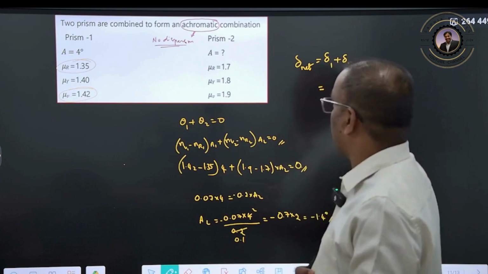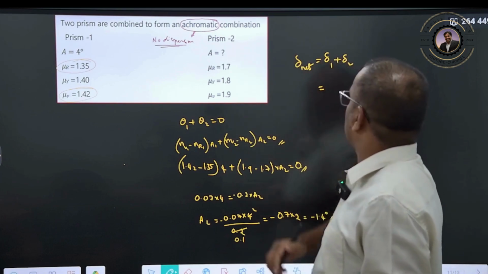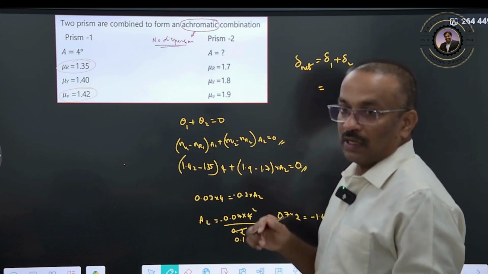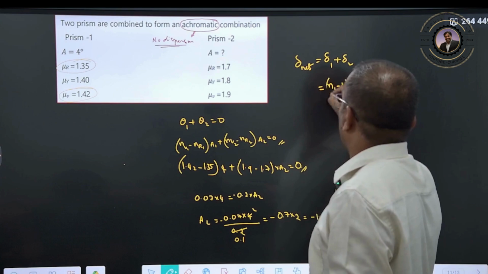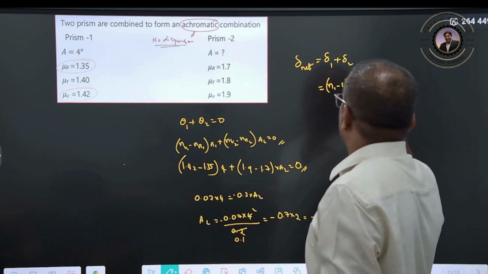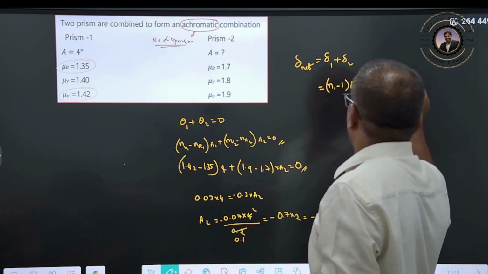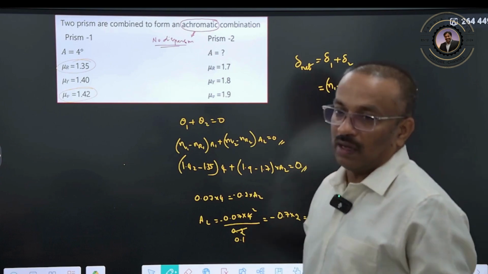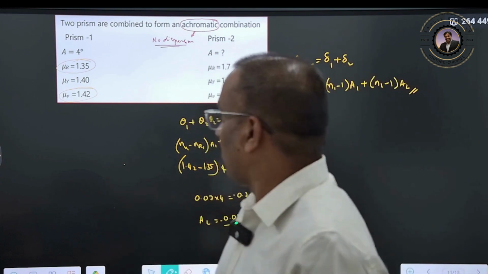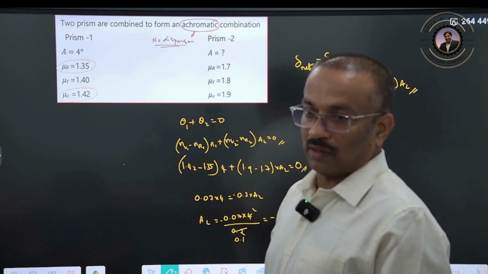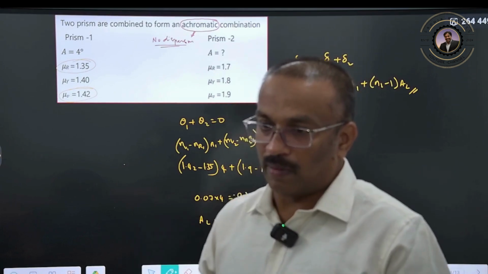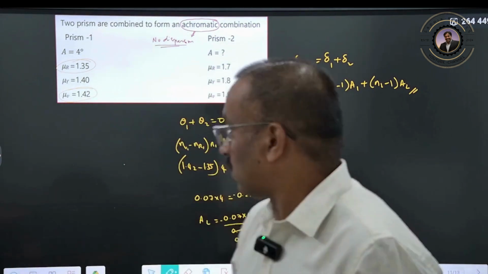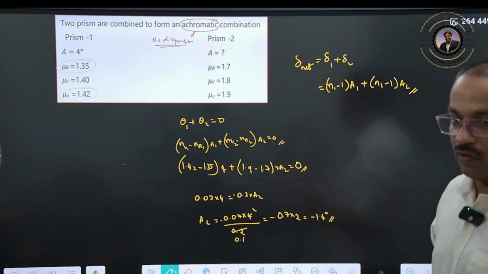So net deviation is n1 minus 1 into A1 plus n2 minus 1 into A2. In this way also you can calculate the net deviation. Clear? So therefore you can solve the problems for this one. Clear? Now we will go for one more question.